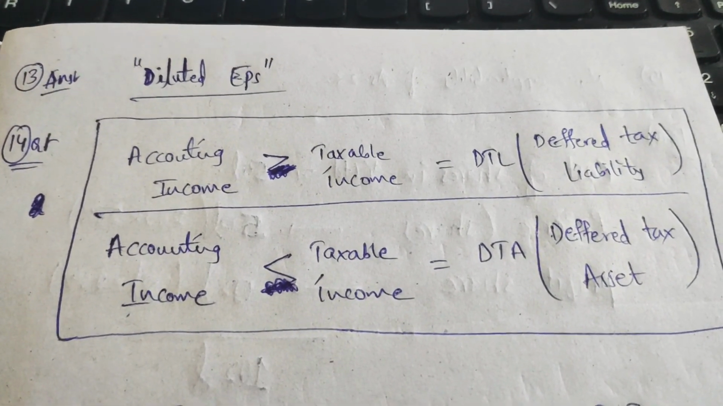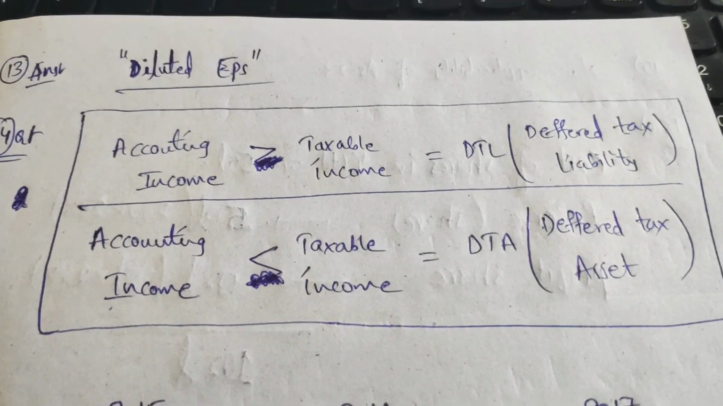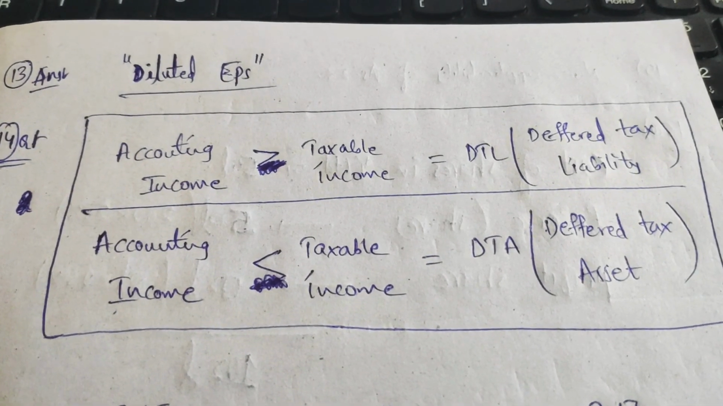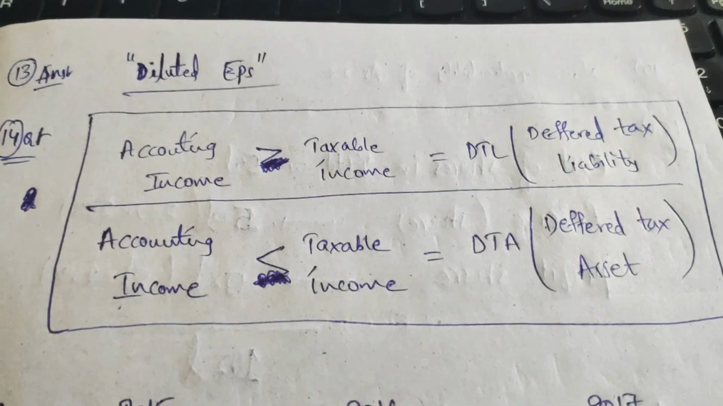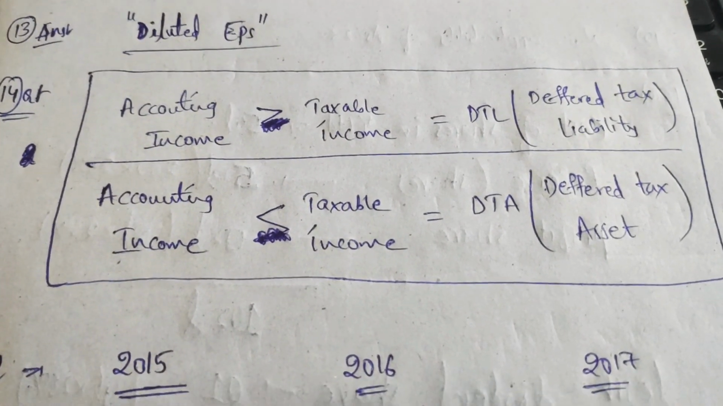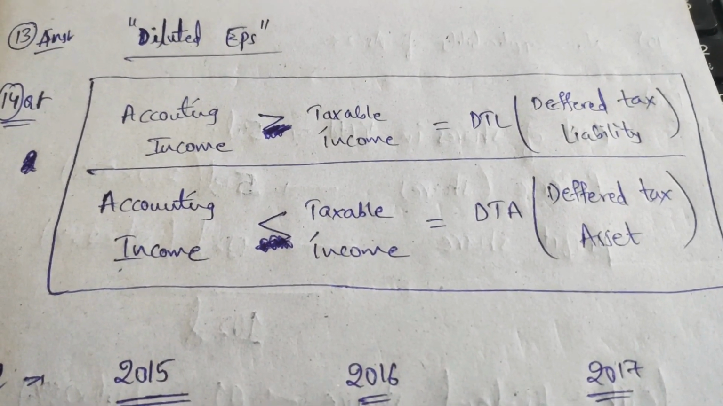So it is clearly understood that there is a liability, and we need to create a liability so that we will pay the taxes in future. So the deferred tax liability will be created. Now see the below line, friends.